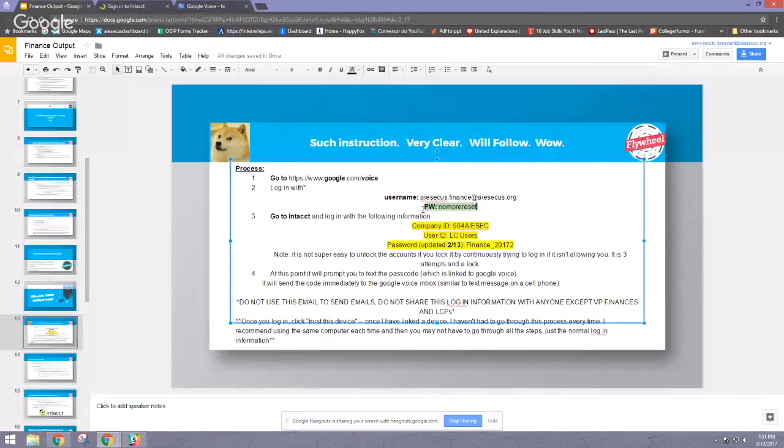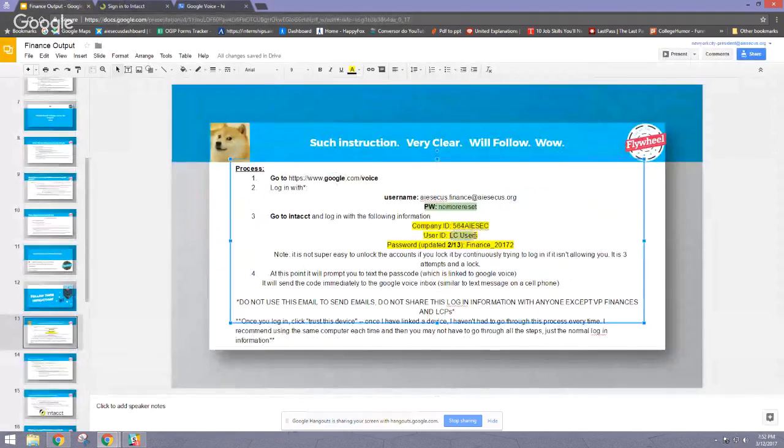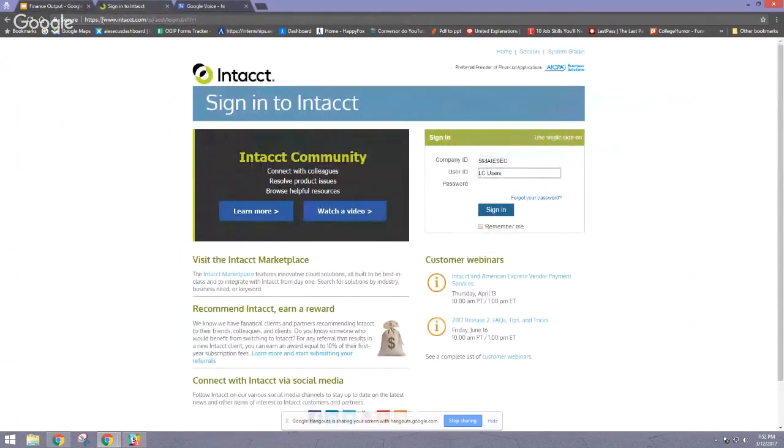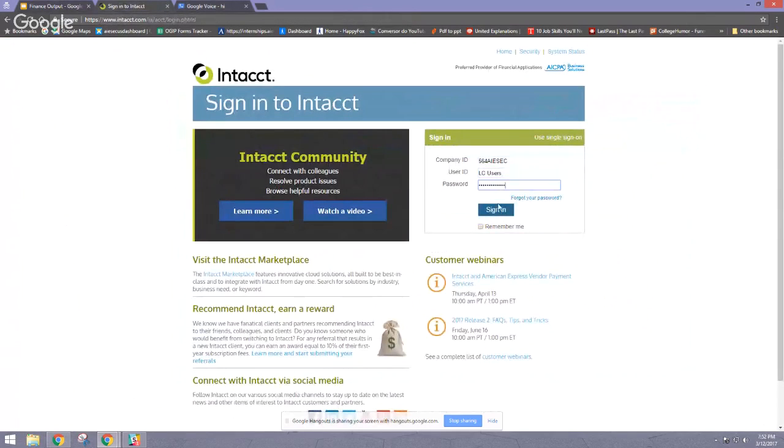Next, you take this company ID, copy, paste, LC users, paste, finance 2017, 2, paste, sign in.